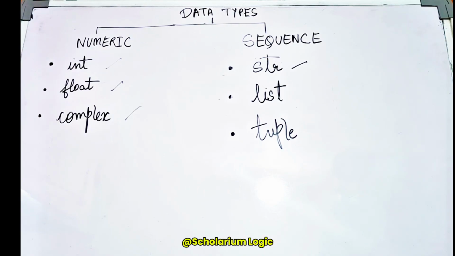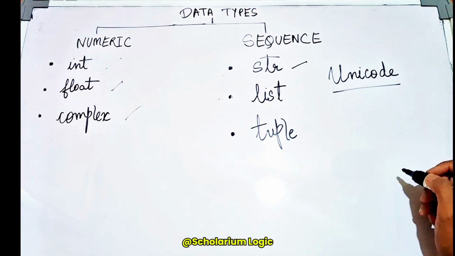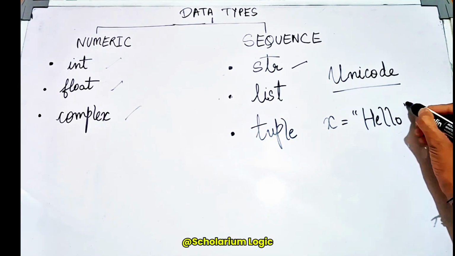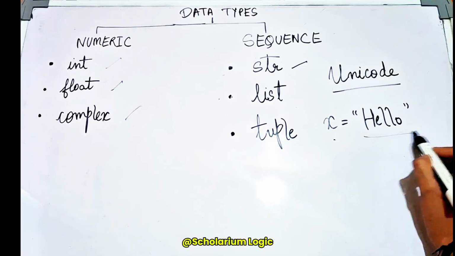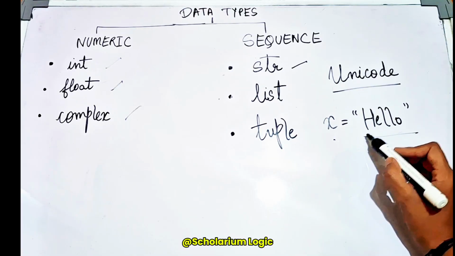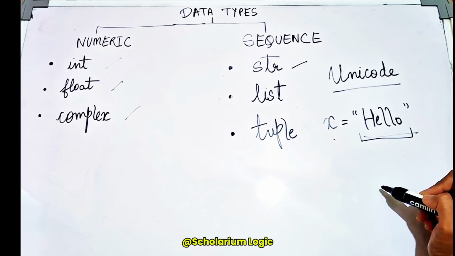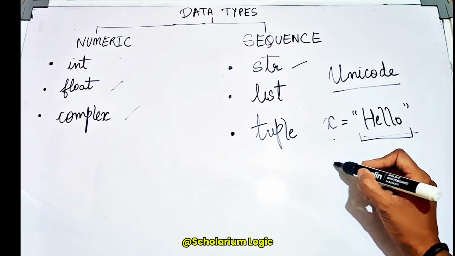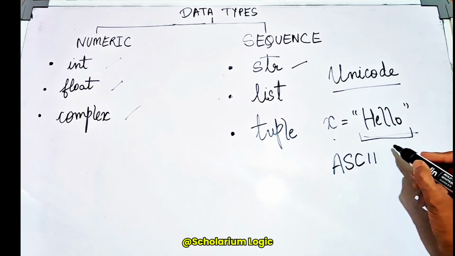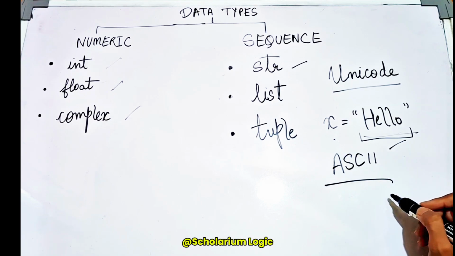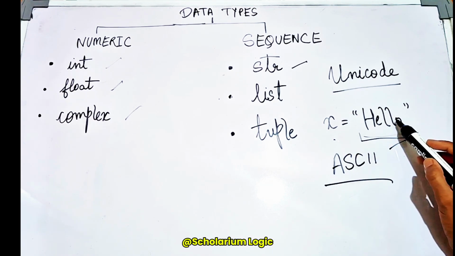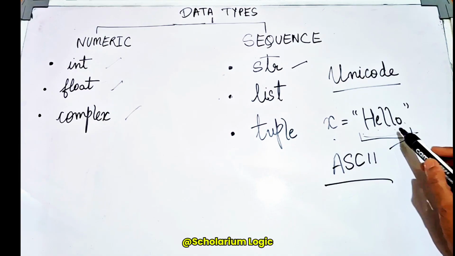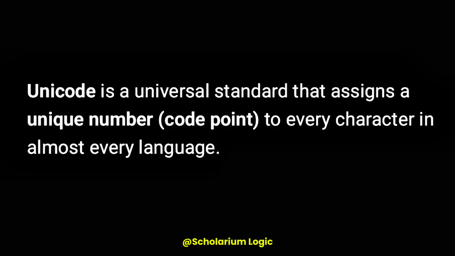It is a sequence of Unicode characters. Now what do we mean by Unicode? Let's go back to our previous examples. Here I have taken a variable x and assigned it a string value hello. This string value is nothing but a sequence of Unicode characters. Now you all might have a question: if this is a sequence of Unicode characters, then why haven't I called this a sequence of ASCII characters? Of course, these are a sequence of ASCII characters as well, but these also form a sequence of Unicode characters.